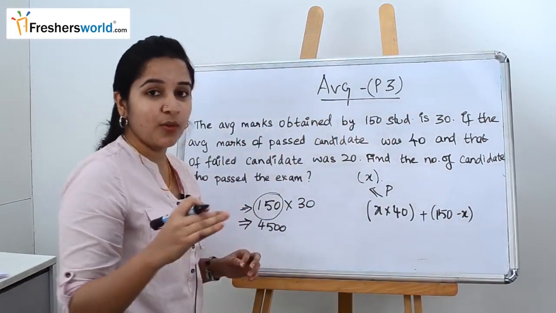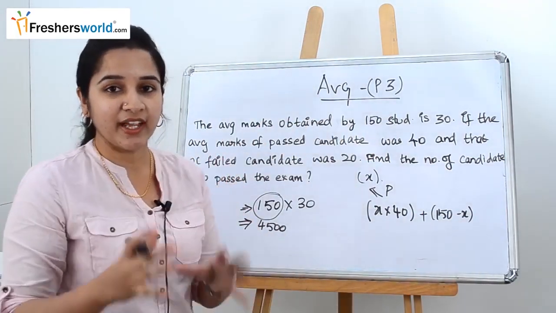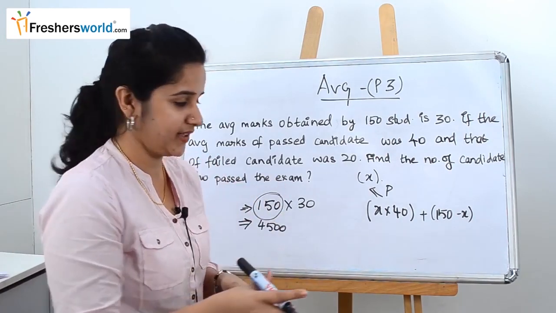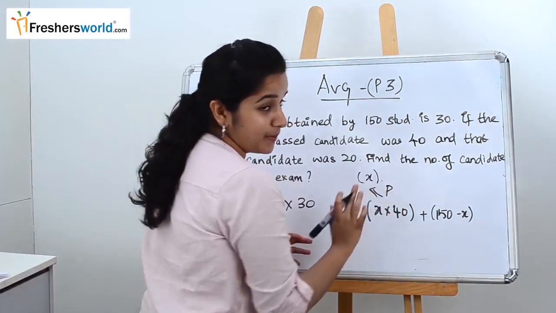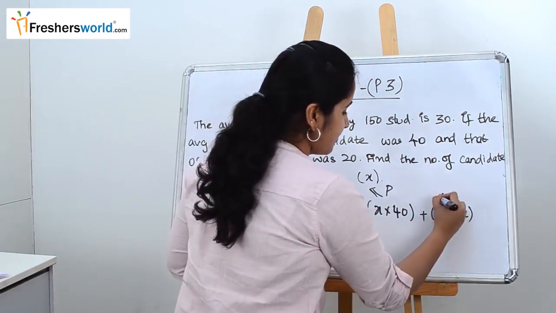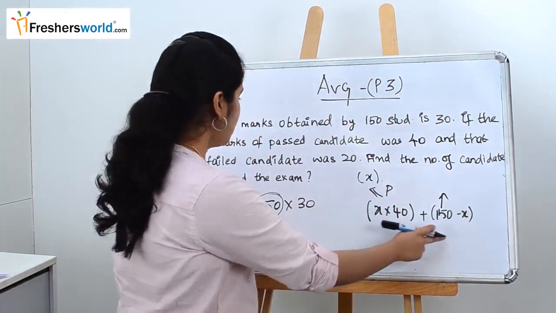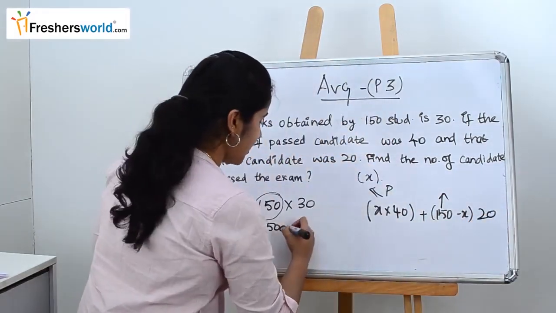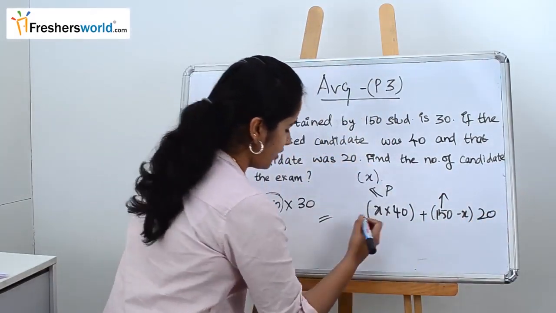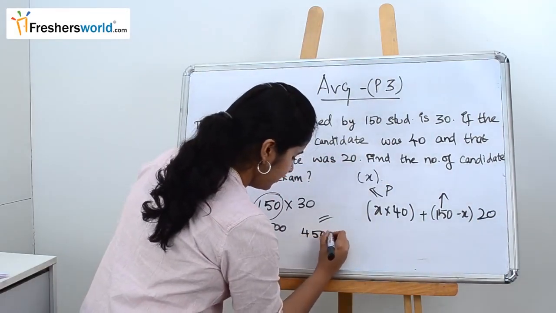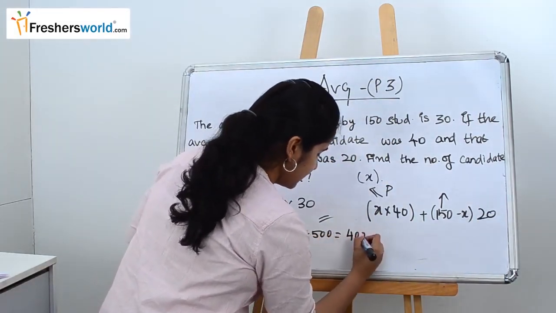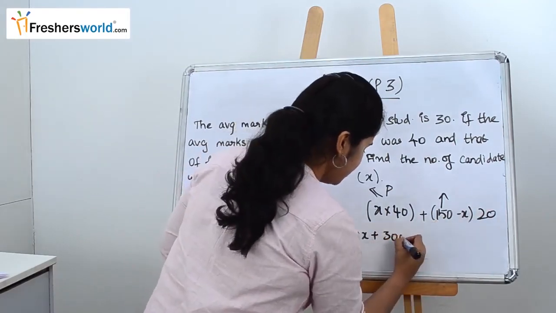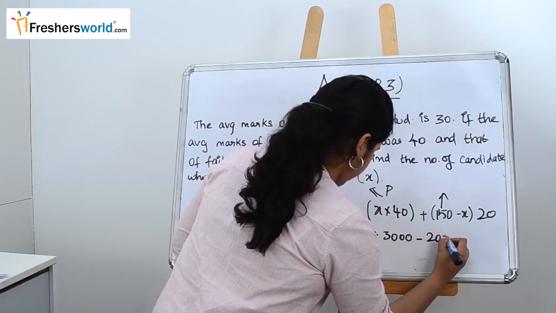So why do we consider 150 minus x? The number of candidates must be the addition of both the passed and the failed candidates. So if we take x as the passed candidates, then the failed candidates must be 150 minus x, into what is their average? The average is 20. So now you should equate both these expressions. So what do we do here? 4500 is equal to 40x plus 150 into 20, which is nothing but 3000, minus 20x.